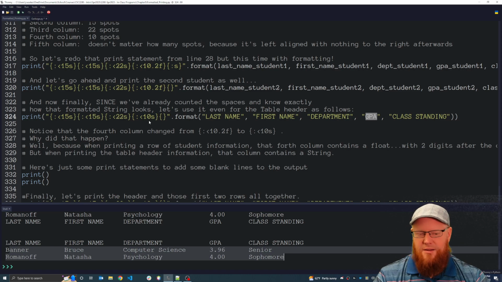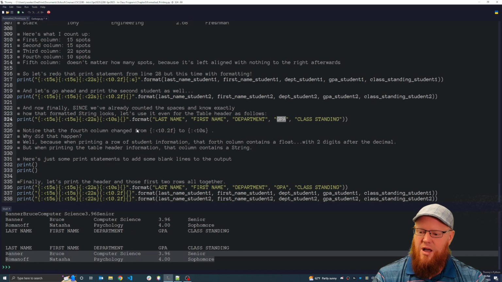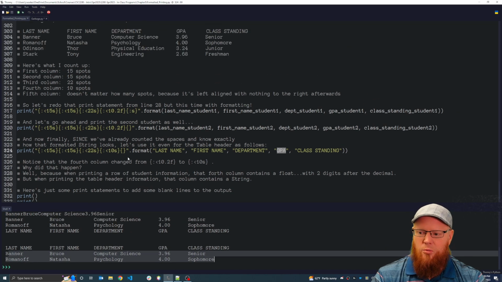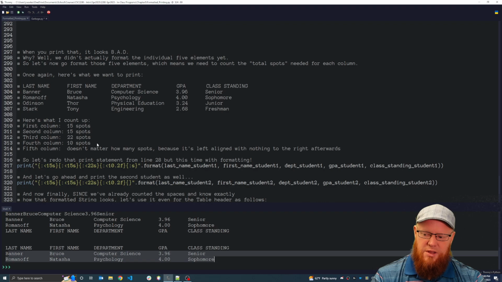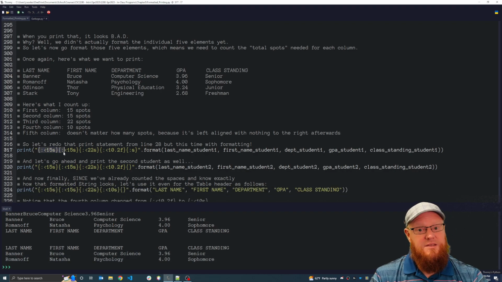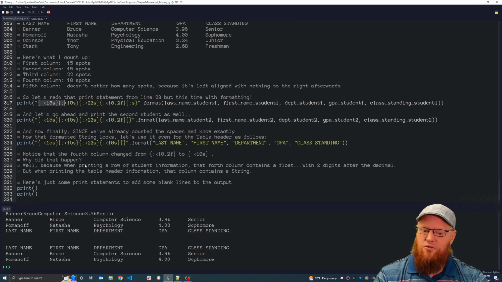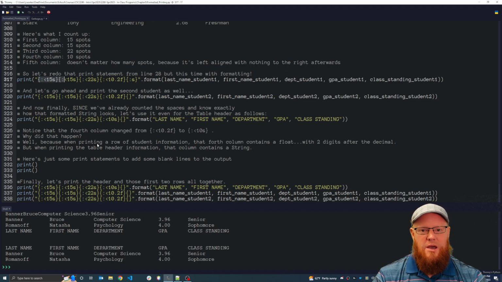This is a lot. I really broke it down into detail, but it fully covers in a comprehensive fashion, I hope, formatted printing, how we can use the placeholders, how we can put things inside those placeholders to take care of formats. And really from here on out, we're going to want to be using formatted printing. The comma-based printing, it's a disaster, it's hideous. Concatenation is equally horrible when you're getting long print statements where you need to print a lot of values from variables. Formatted printing, absolutely the way to go.